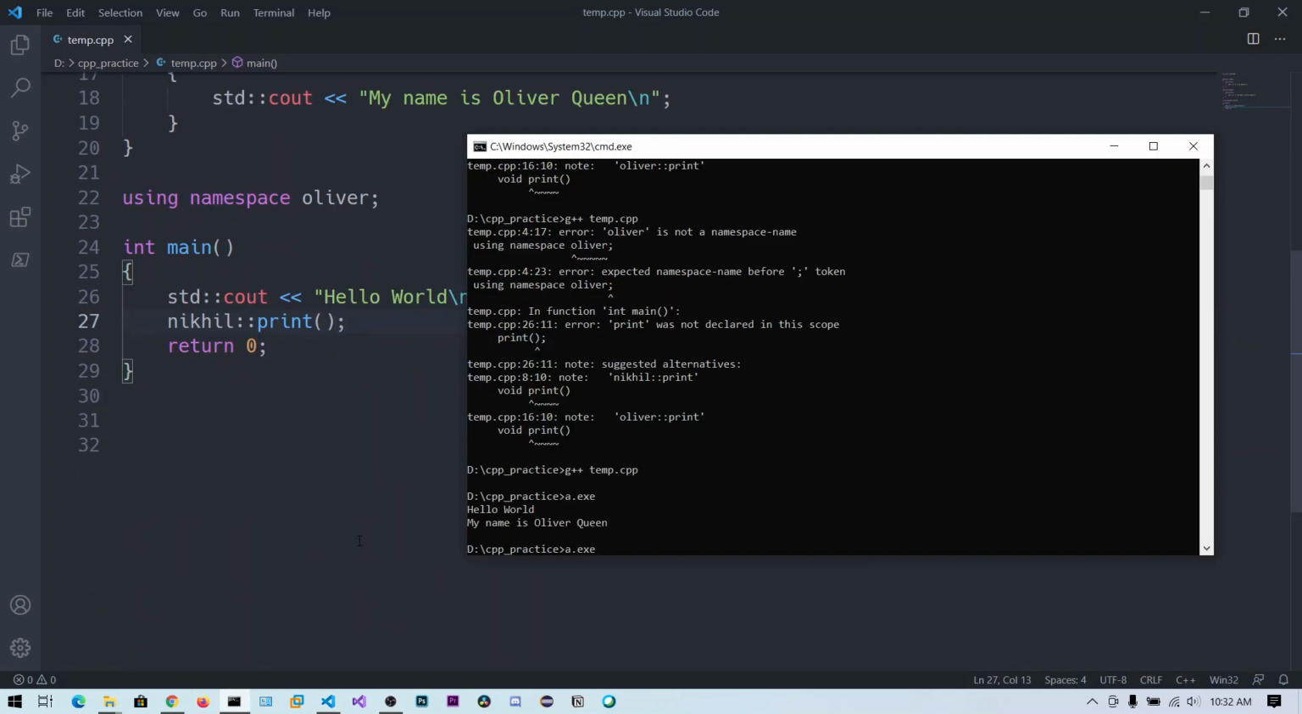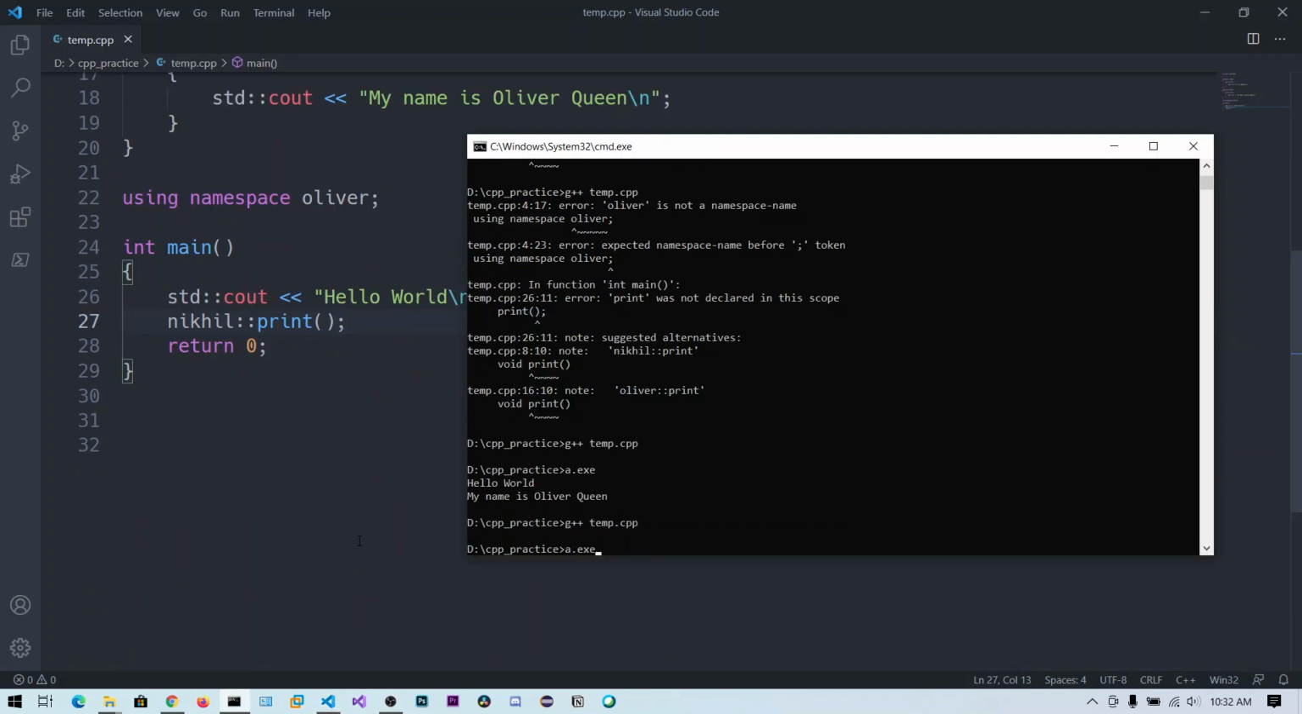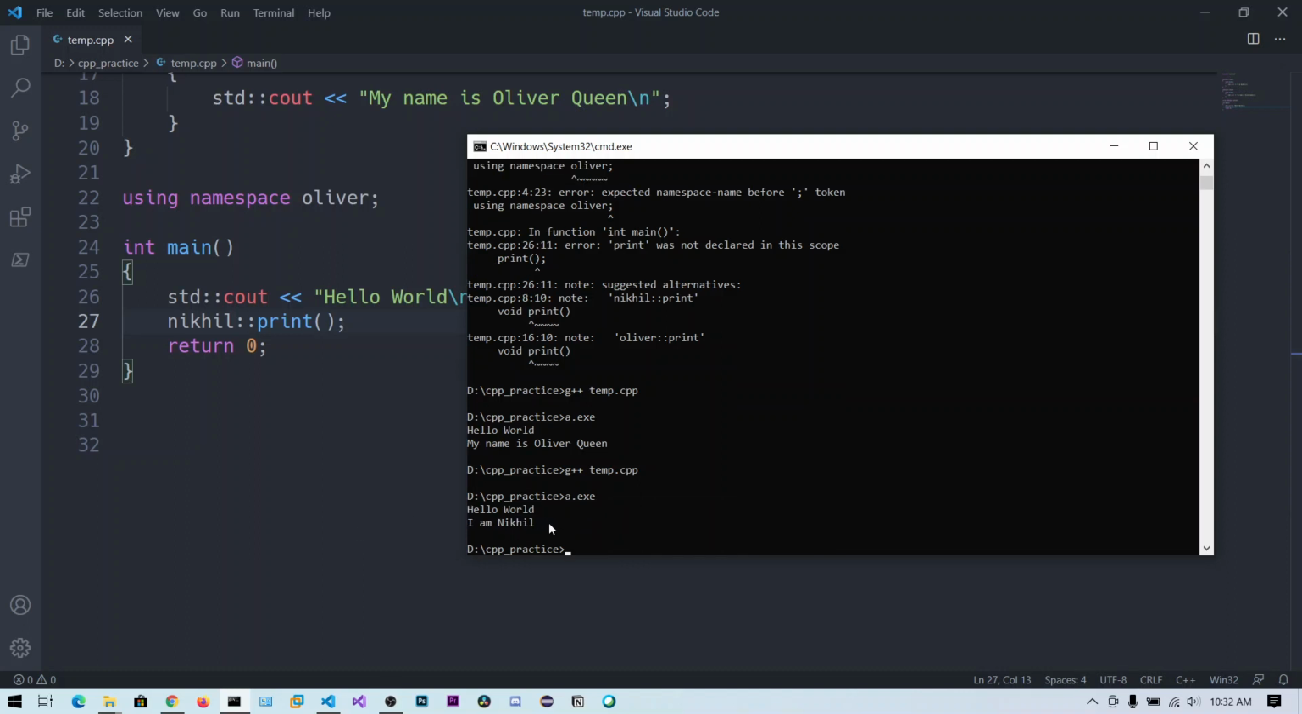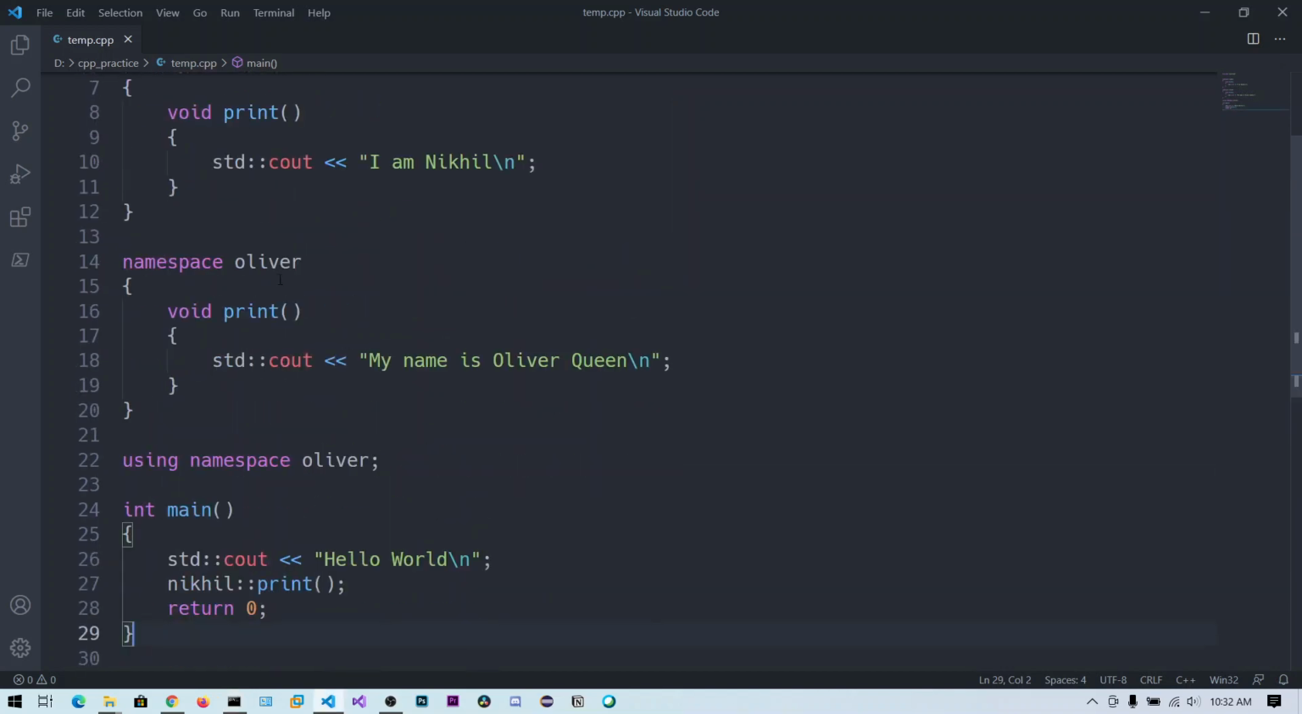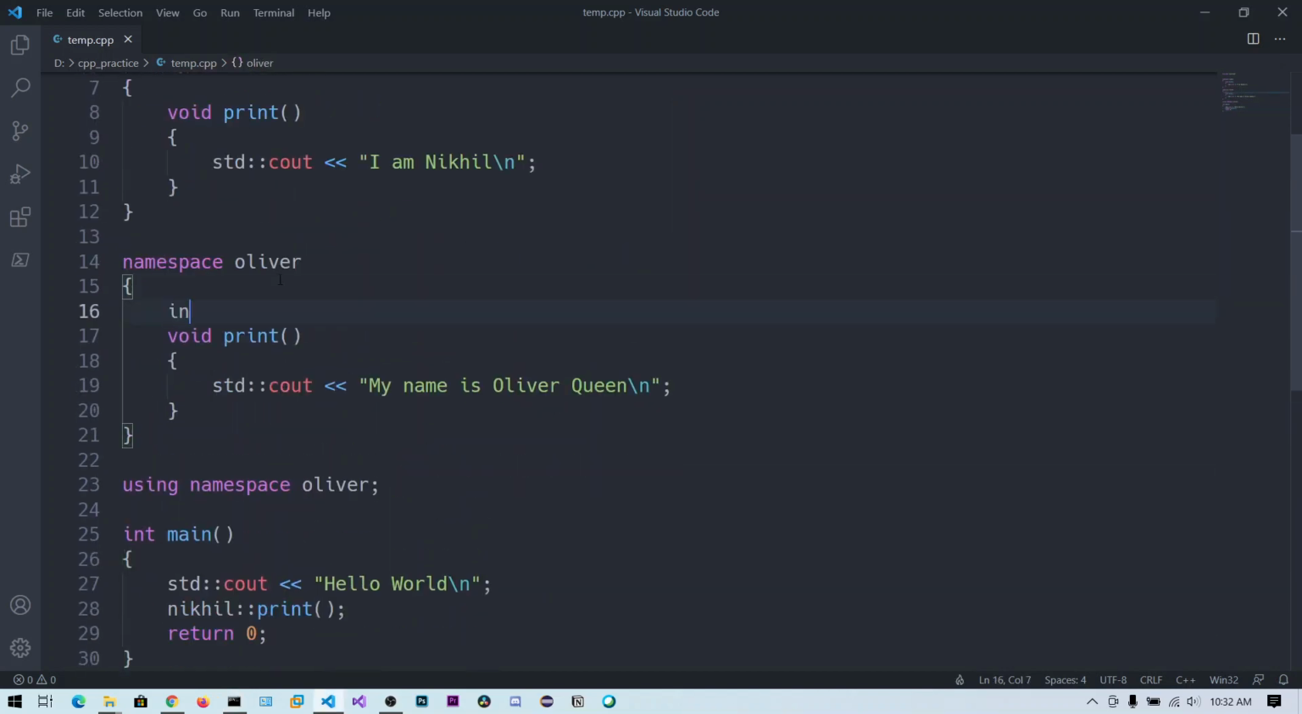So you can use this nickel print to get the output of this nickel namespace. So let's compile this and execute. Now you can see the output is this one. Not only the functions, you can also do this with variables. Don't get confused about these variables, I will explain in later videos. Say a is equal to 5.